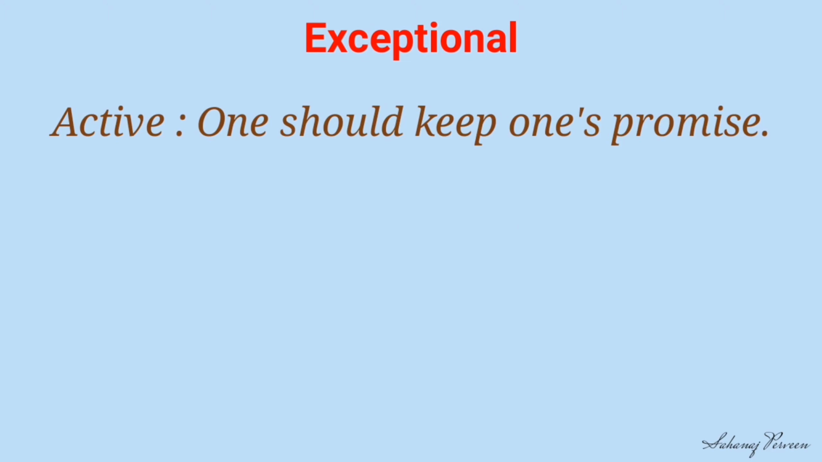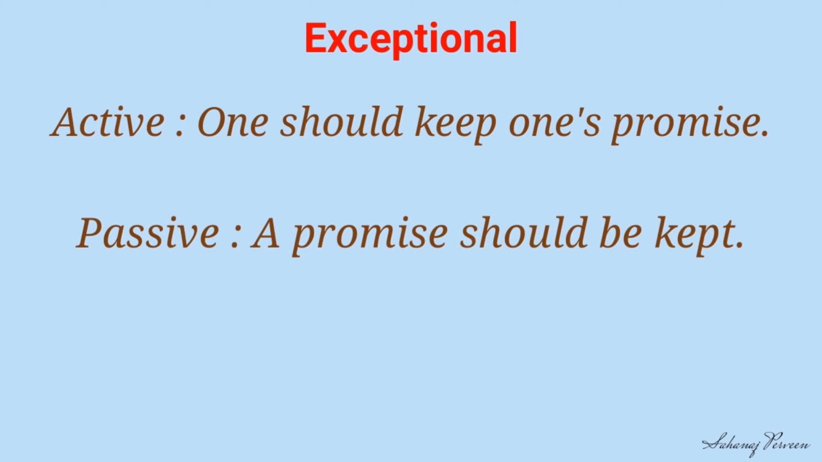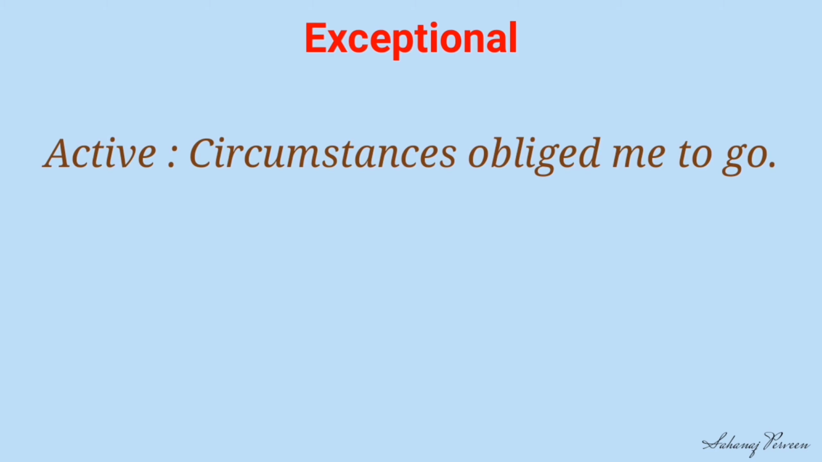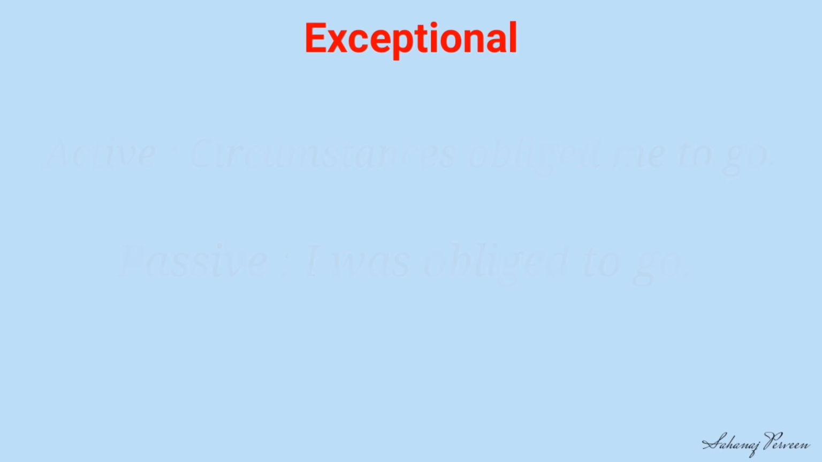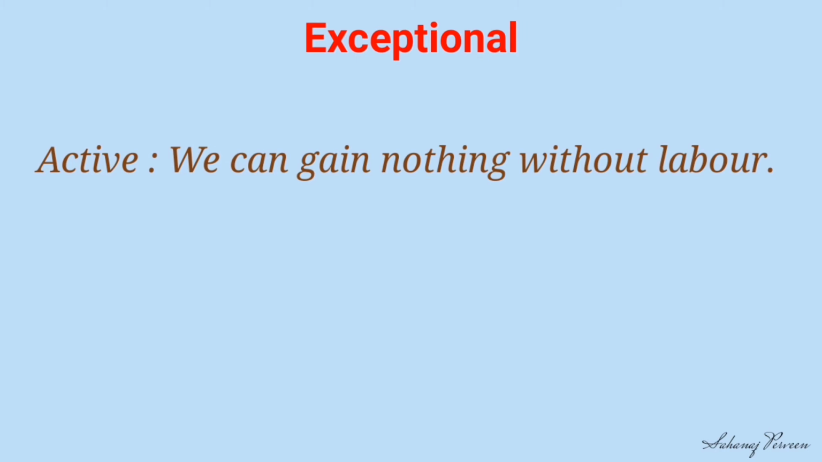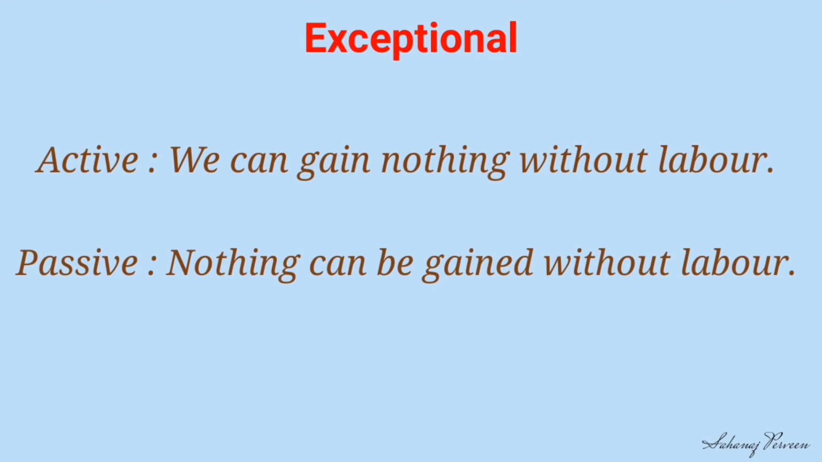Dear students, now look at some exceptions. Our active is one should keep one's promise. Our passive is a promise should be kept. Look at another example. Circumstances oblige me to go. Our passive is I was obliged to go. Next example. We can gain nothing without labor. Nothing can be gained without labor.